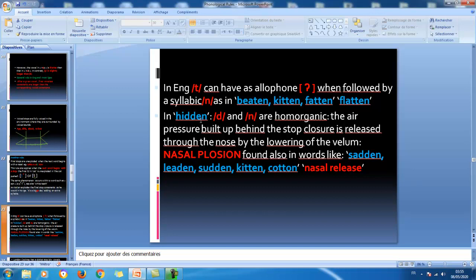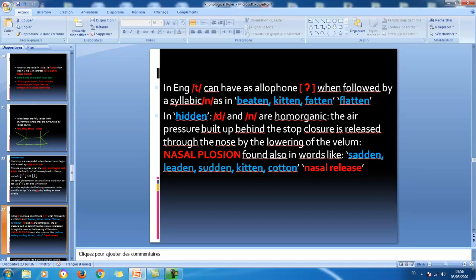Now in "hidden", D and N are homorganic, which means they have got the same place of articulation. The air pressure built behind the stop closure is released through the nose by the lowering of the velum. So the air which is held for the production of D in the oral cavity goes through the nose.